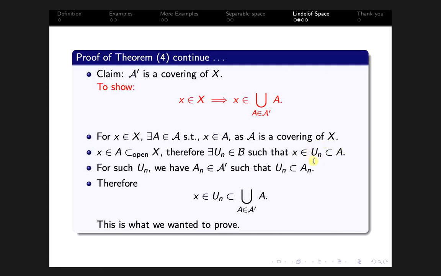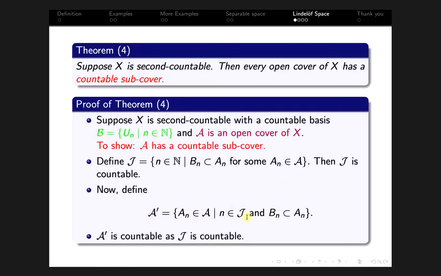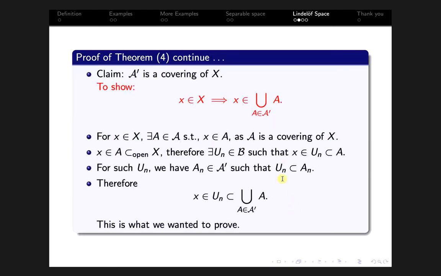This assures that this small n belongs to J, and for this small n belongs to J we have an element an in A prime. That's how we have constructed A prime, and therefore un is contained in an. This is the definition of A prime. Okay, an belongs to A for n belongs to J, and un is contained in an.